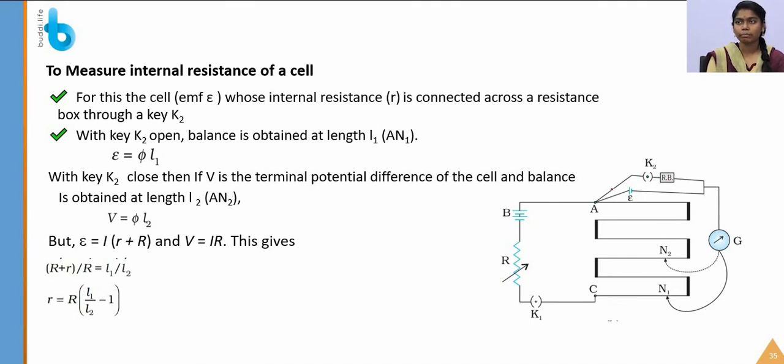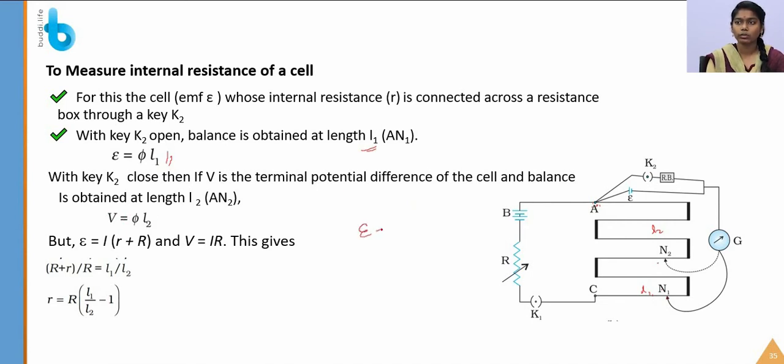In this setup, L1 is equal to AN1. So from the length A to N1, it is said to be L1. What is the potential? That is epsilon is equal to phi L1. Here the key K2 is open, so epsilon is equal to phi L1. Similarly, what is the potential here? The terminal potential difference of the cell in balance is obtained at the length L2, which is the length between A and N2. So this is the length L2 and here this is the length L1. The potential difference V is equal to phi L2.